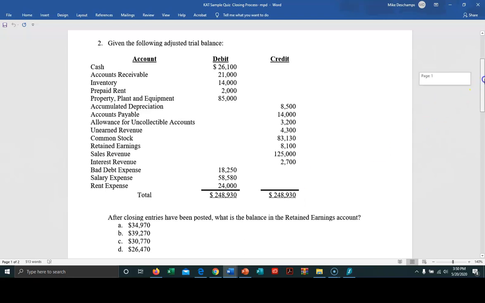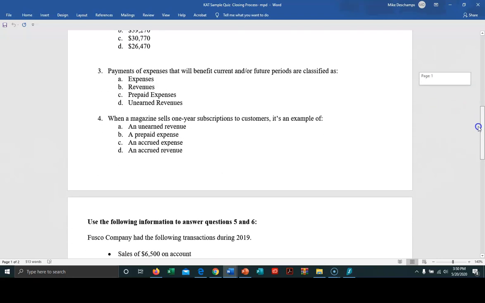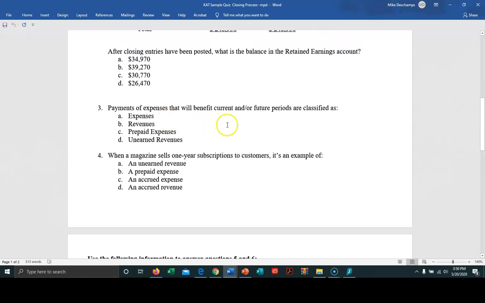All right, let's move on. So question number 3. Payments of expenses that will benefit future, current, and or future periods are classified as A, expenses, B, revenues, C, prepaid expenses, D, unearned revenues.